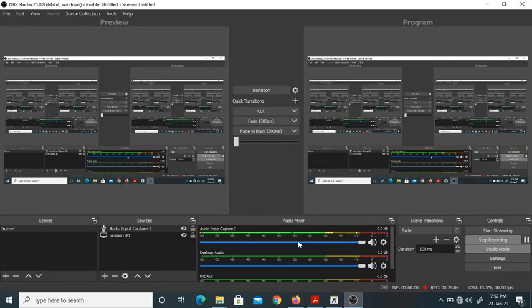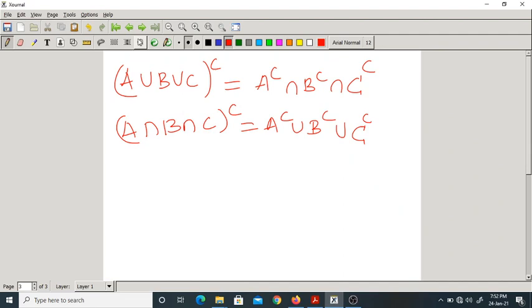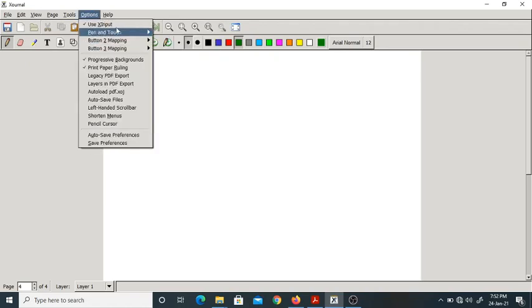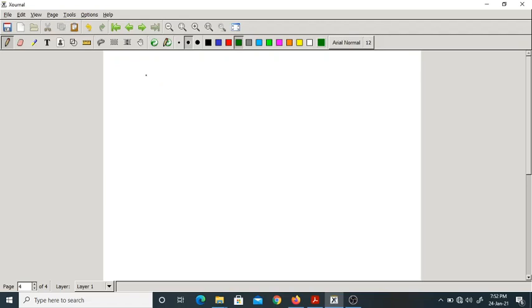Let me take a simple example. Suppose we have conducted an experiment. It can be any experiment, so let me take the most generalized example: tossing a coin.